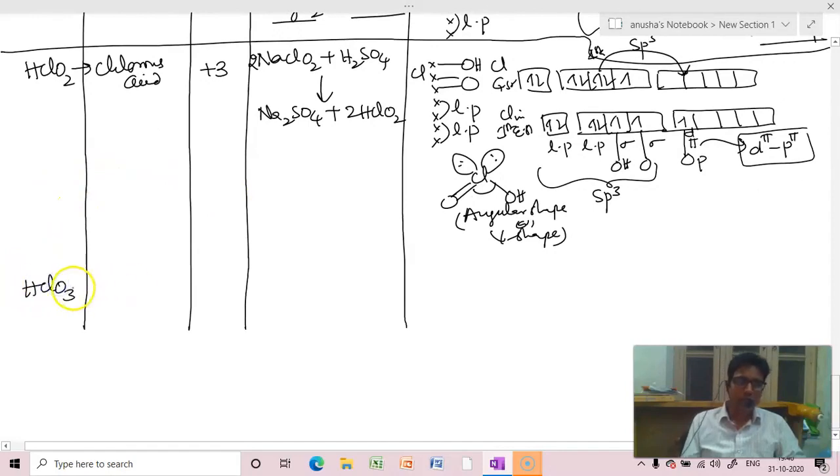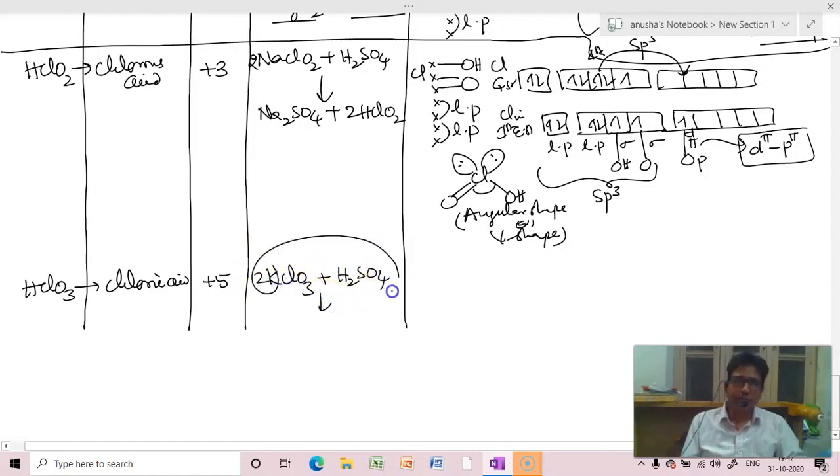So let us take HClO3, which is chloric acid. 3 to the 6 minus 1 is 5, plus 5 oxidation state. KClO3. Let us take potassium chlorate with sulfuric acid. K2SO4 will be gone. Then we'll get 2HClO3.